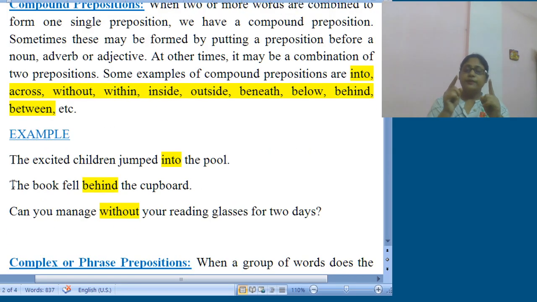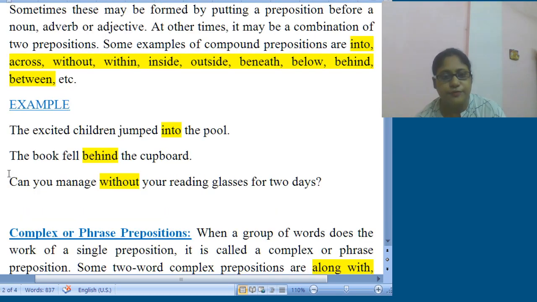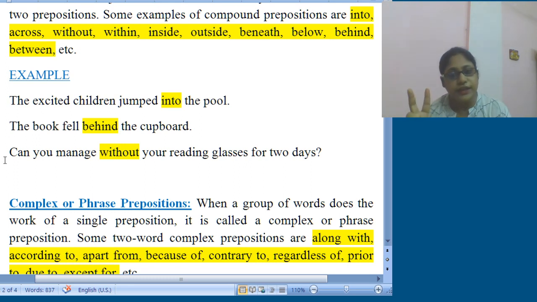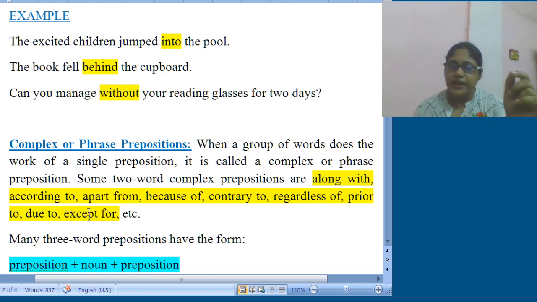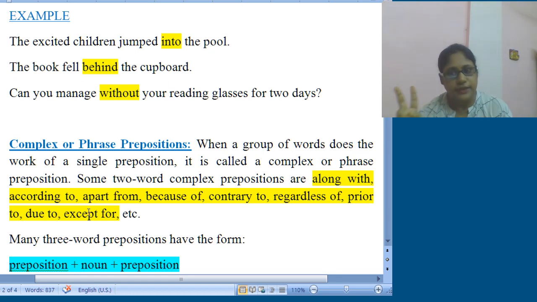In compound prepositions, we will find two different simple prepositions combined together to form a single word. Whereas in complex phrase prepositions, we will get two-word or three-word prepositions. For two words, we will find along with, according to, due to, except for, regardless of, prior to. Along is one word, with is the second word, so we get two words here.